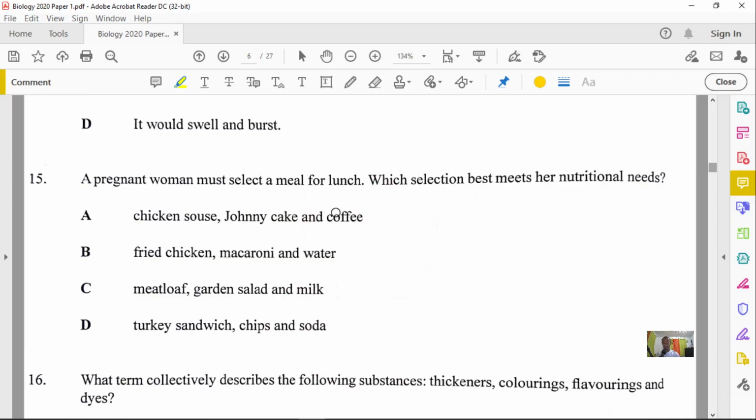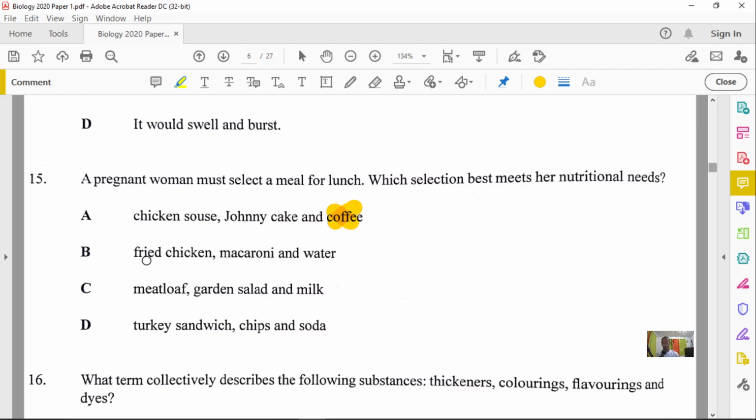But coffee is not such a good choice because coffee will supply her with caffeine. And caffeine is not the best option for a pregnant female. Yes, she'll be up for too long, her body will be undergoing stress, and the caffeine as a drug could affect the developing fetus as well. Option B, fried chicken, macaroni, and water.